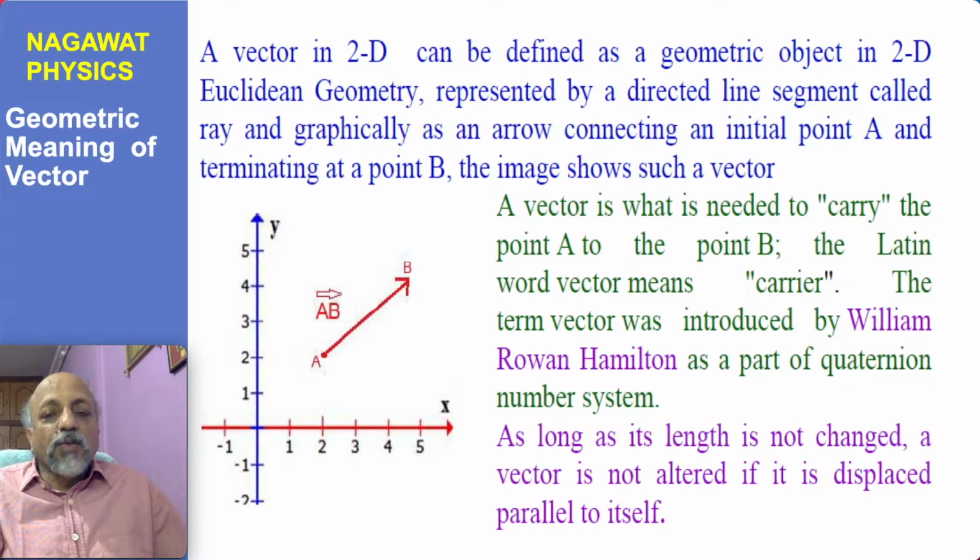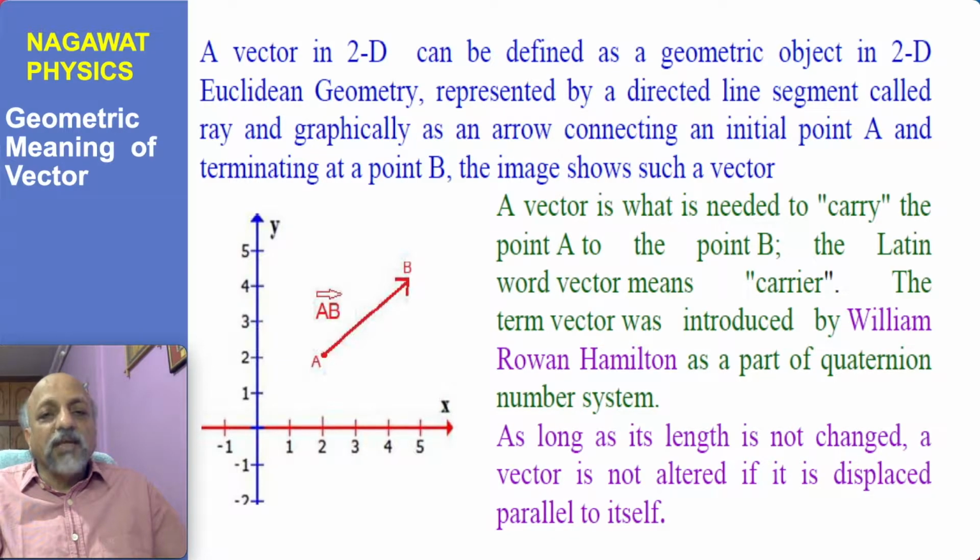The way vector have been introduced historically, it's a complex history and I will not go into that. But what we are describing, the term vector was first introduced in physics literature by the great theoretical physicist, classical physicist William Rowan Hamilton, and you will come to hear more about him when we will discuss classical mechanics after completing the Newtonian mechanics. Hamilton introduced the term vector, and it has been derived from the Latin word vector,